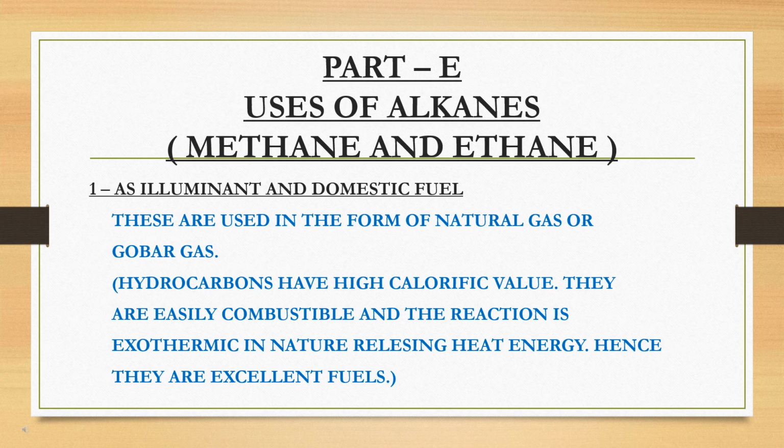Now covering uses of methane and ethane. Methane and ethane are used as illuminant and domestic fuel. These are used in the form of natural gas or gobar gas. Since hydrocarbons have high calorific value, they are easily combustible in nature and the reaction is exothermic in nature, releasing a lot of heat energy. That is why hydrocarbons work like excellent fuels.